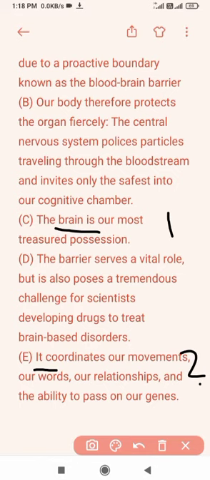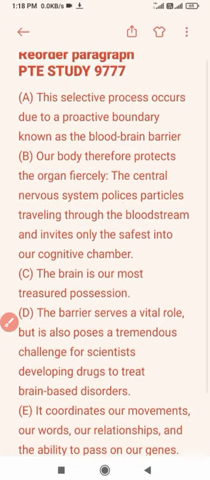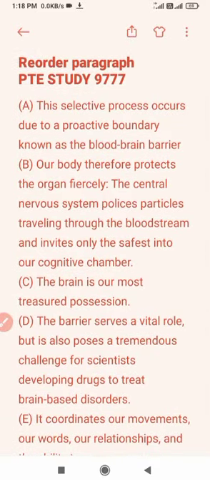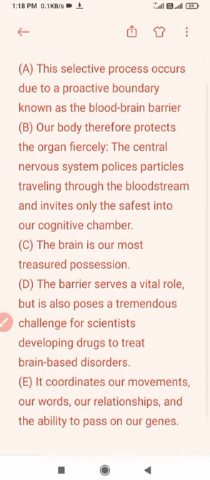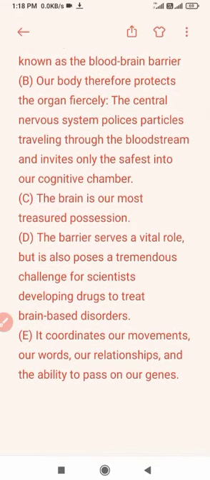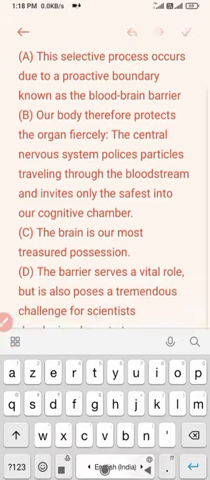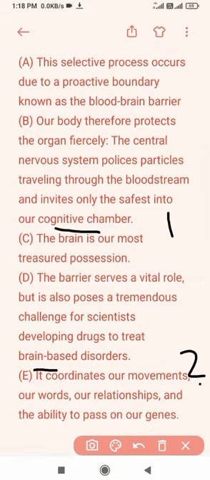Now we need to find another one. The selective process occurs due to a protective boundary known as the blood-brain barrier. It coordinates our movements, but there is nothing mentioned in E which is related to any barrier. First is C, and then E. Now we need to find another.